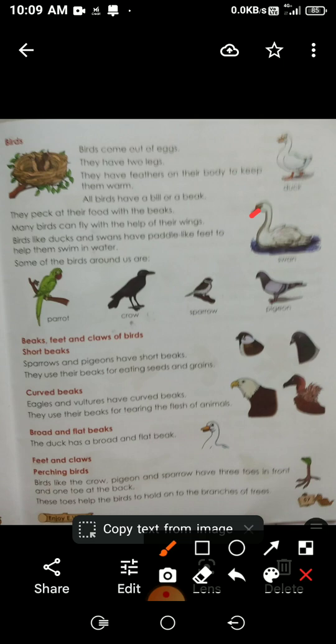Birds like ducks and swans have paddle-like feet to help them swim in water. Have you all seen the leg of a duck?